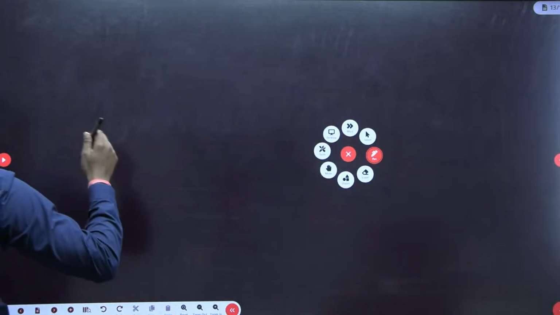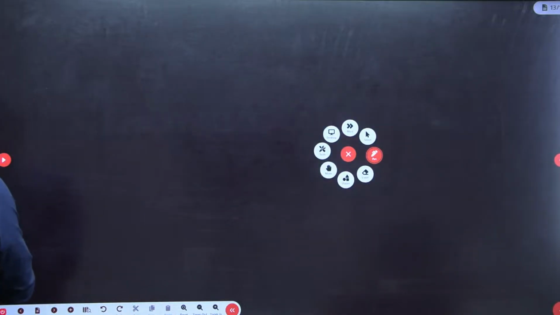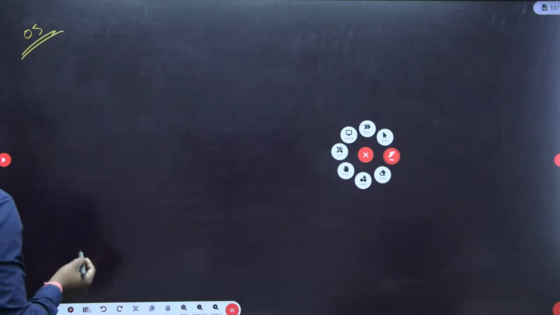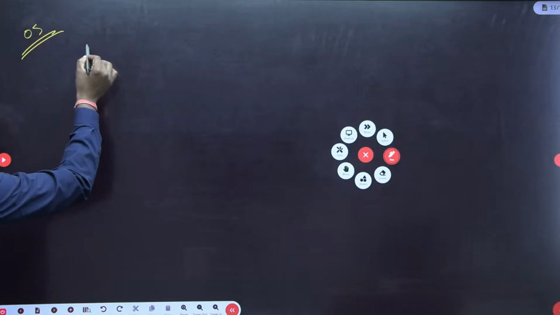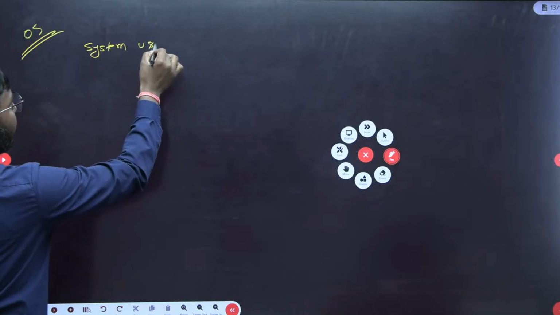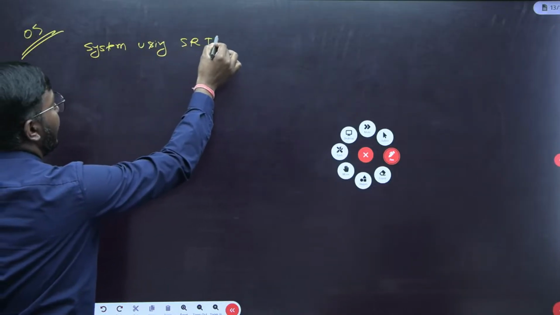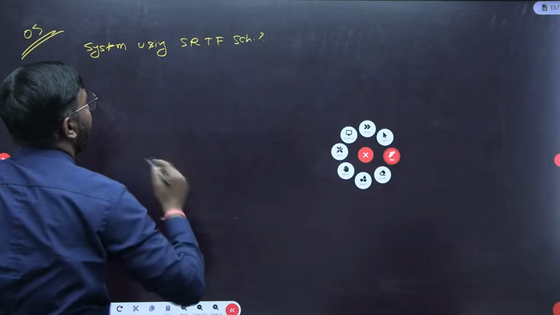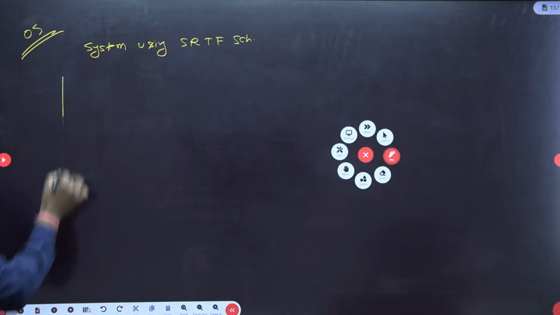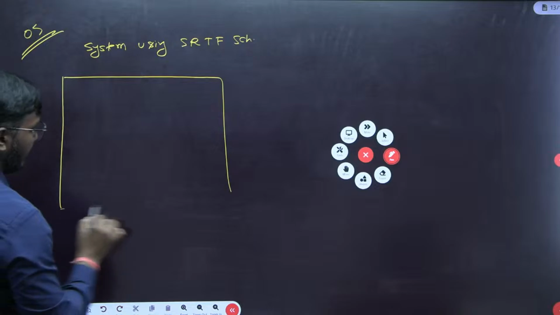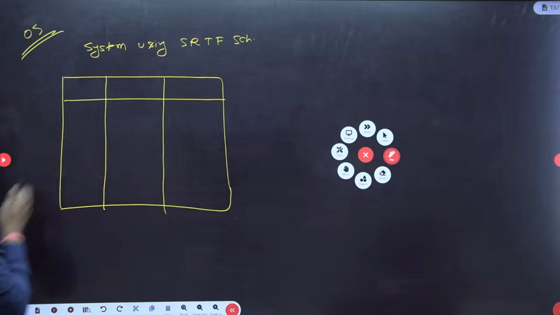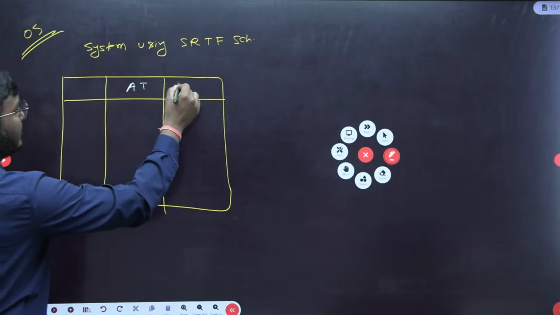Let's see the next question quickly. The next question is an operating system question. Let's try it quickly. It is a simple question. Consider a system that is using the SRTF scheduling algorithm. Here the data is given: we have processes with their arrival times and burst times. Let's assume this is the arrival time and this is the burst time.